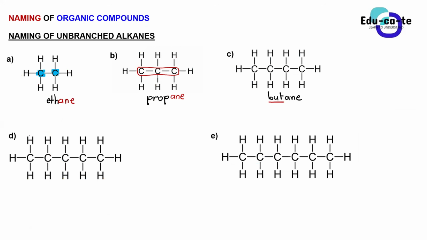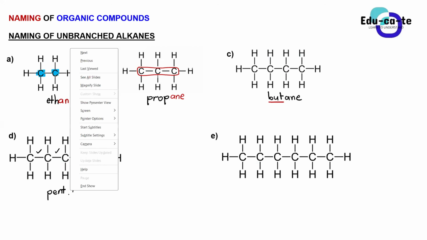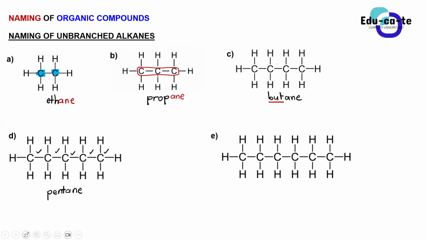What about the compound D? What is compound D? Yes, let's hear from Yonela. Pentane. This is pentane. Do you guys see where it is coming from? The pent tells us that we have got 5 carbons in the longest chain. If you count the number of carbons, it's 1, 2, 3, 4, 5. So this is pentane. So the last part of the name, which is the ain, which is the suffix, it tells you that this is an alkane.